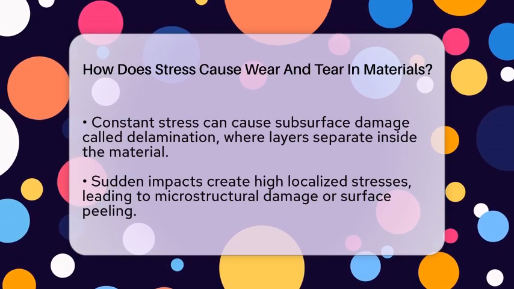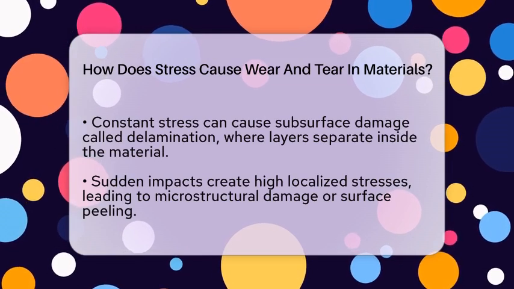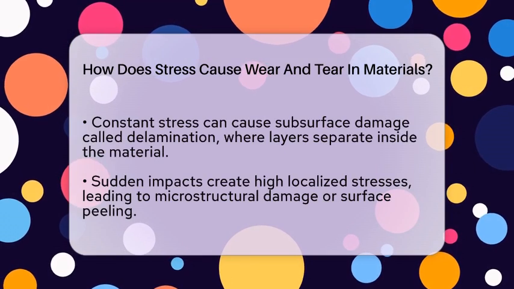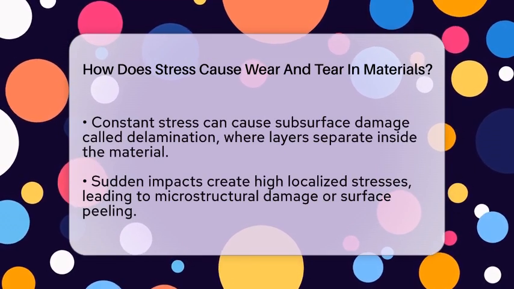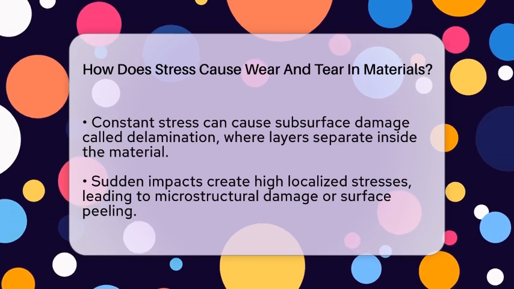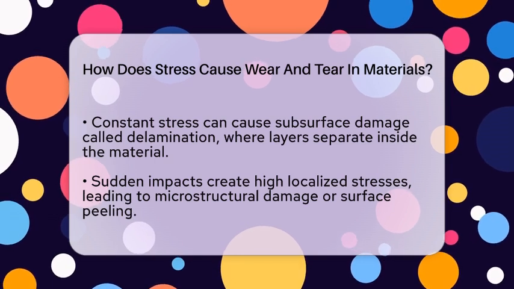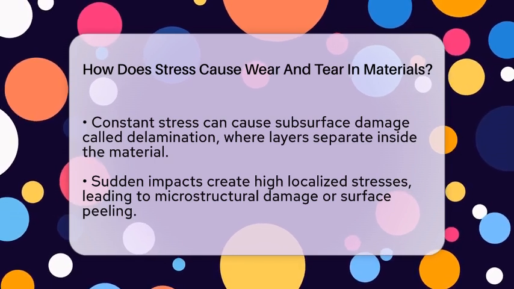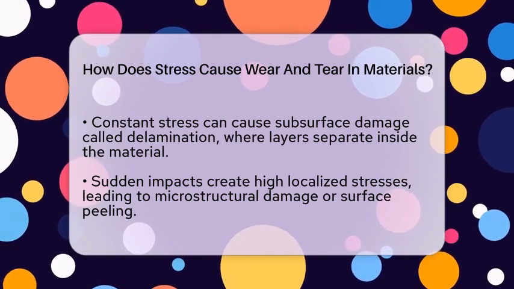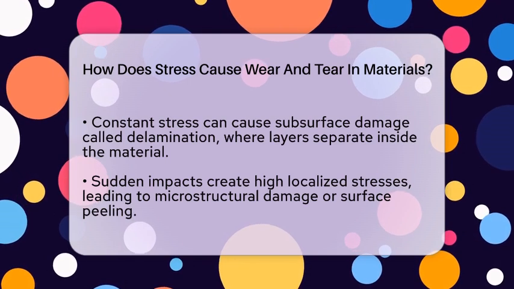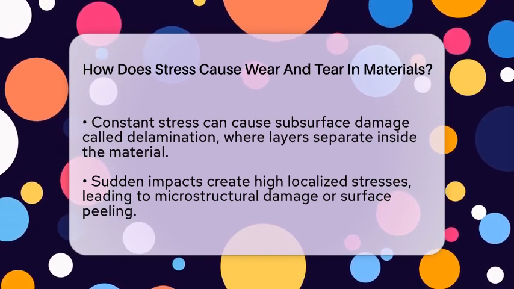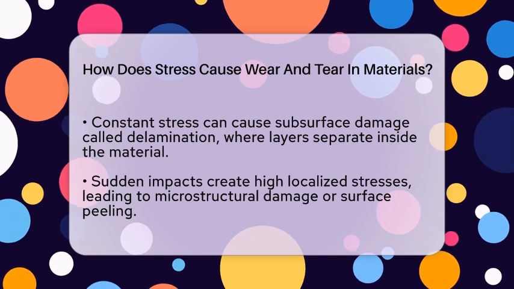High localized stresses, like impacts or sudden shocks, can cause rapid damage. These sudden forces create very high stress concentrations in small areas. This can cause microstructural damage or even cause tiny adhesive layers to form, which then break off easily. For example, a hammer hitting a metal surface creates a burst of localized stress that can cause small cracks or surface peeling. On an atomic level, stress can break the bonds holding atoms together.